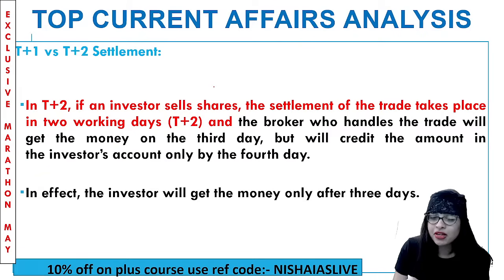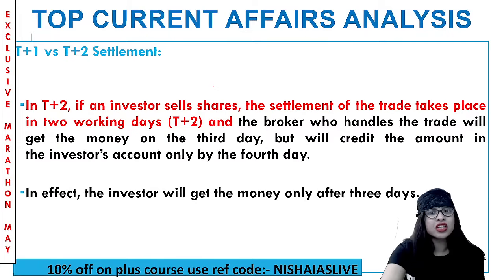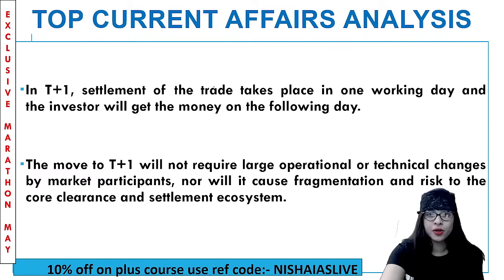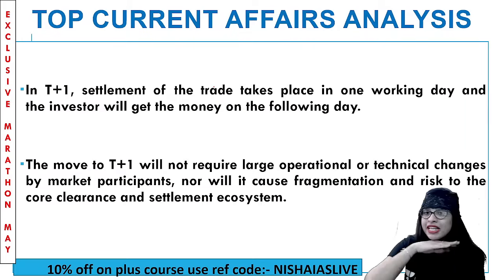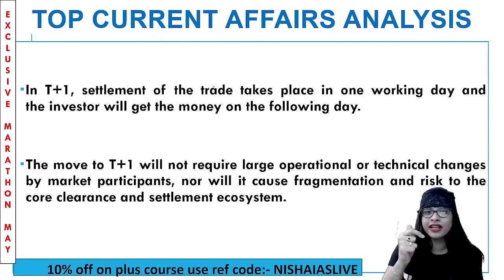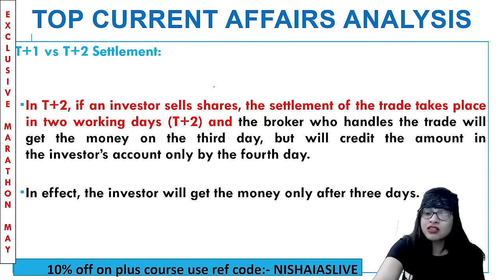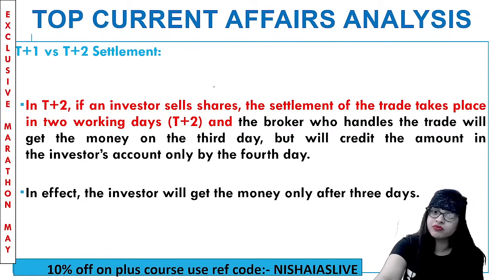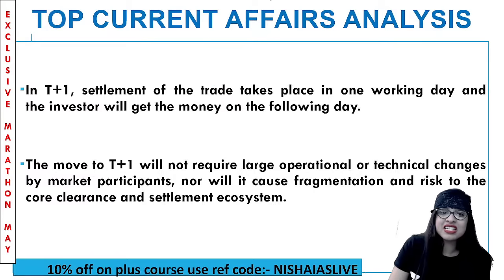So now what is happening from the point of view of the investor? In effect, the investor will get the money only after 3 days, not even on the 3rd day as a whole. Whereas in T+1, settlement takes place in 1 working day, 24 hours, and the investor gets the money the same day. So which is better, T+1 or T+2? T+1, because investors are getting it on the same day. Yes, very good, Priya. Yeah, they're getting it on the same day.